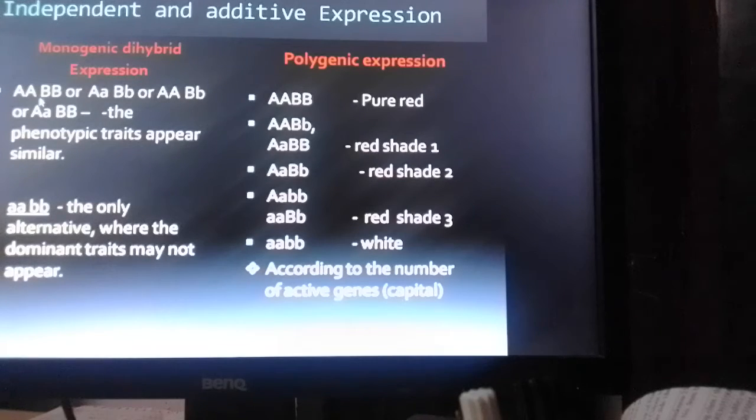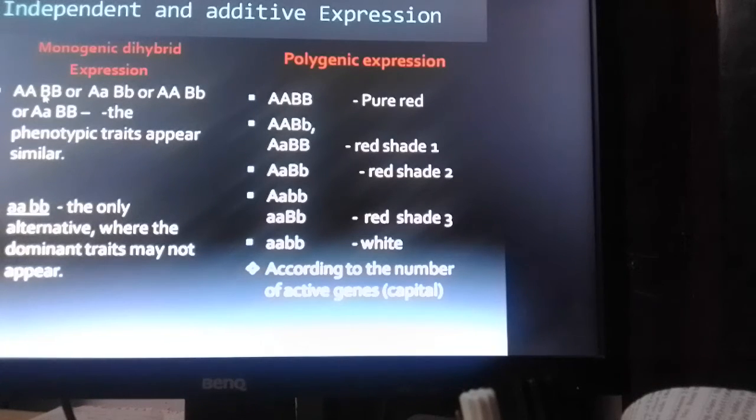Now, if you say it's responsible for expressing a character, the nature of the character will be similar in all these four cases. The only alternative is when the genotype is homozygous recessive for both the characters.